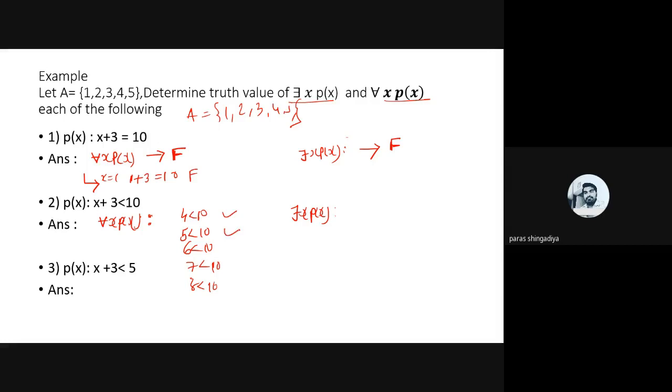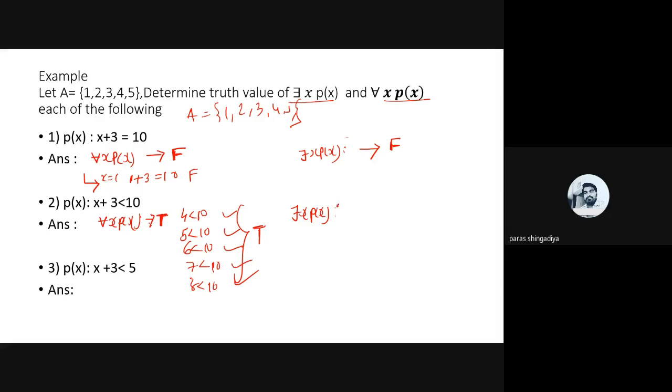This is true, this is also true, that is also correct. All values of the domain, only 5 values, 1 2 3 4 5. For all values of the domain, what is p of x? True, all are correct. So if it is correct for all values of the domain, then every x px will be true. So the answer of every x px is true.